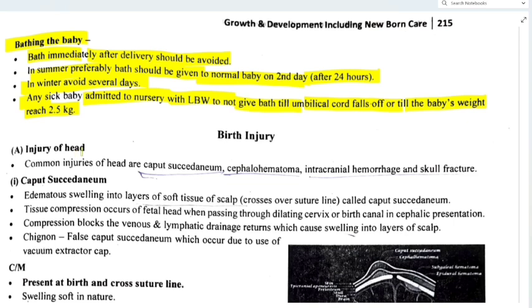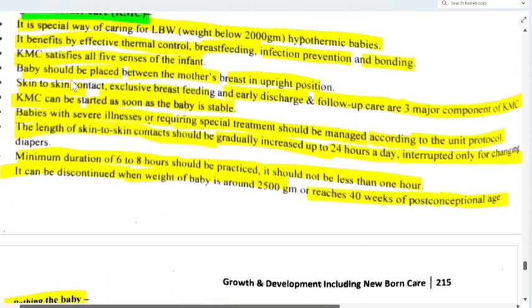Okay, so these all are the important topics from pediatric nursing. Hope you have understood. Revise it well.